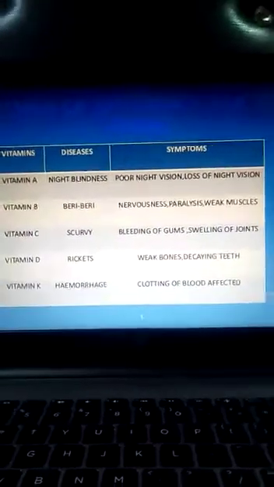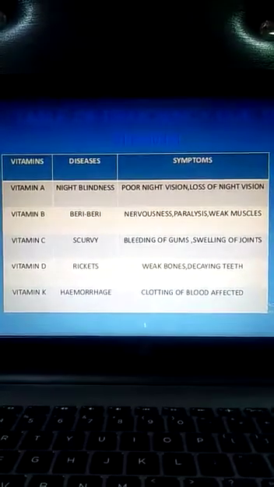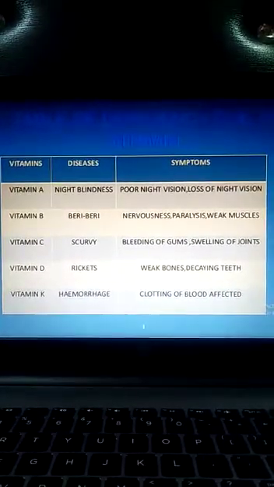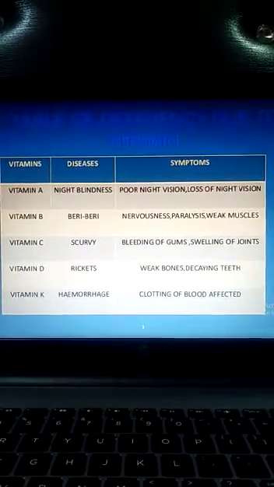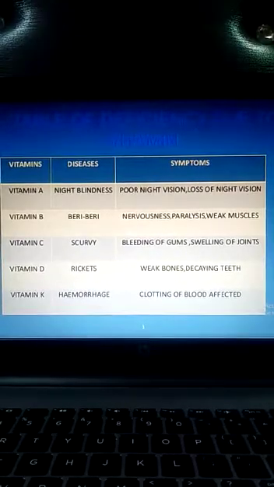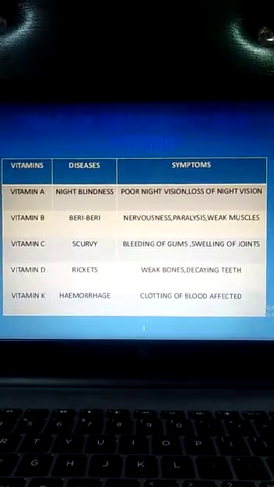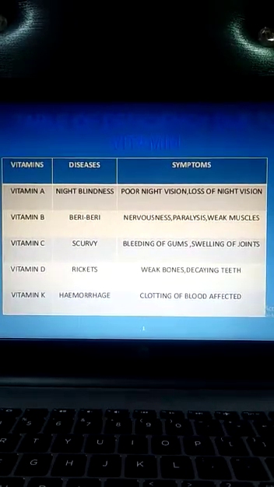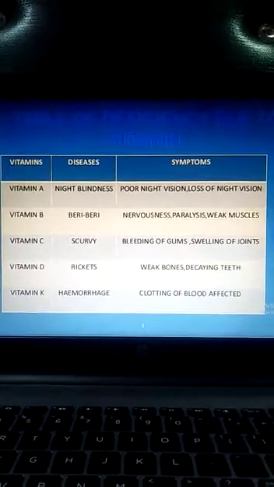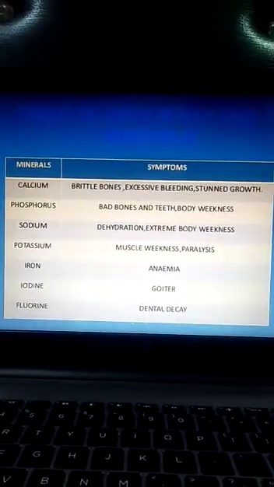Likewise, if we talk of vitamin D, its deficiency causes rickets, and the symptoms of the same disease are weak bones, decaying teeth, soft and bent bones, pain in bones, etc. For vitamin K, the disease caused is hemorrhage, and the symptom of hemorrhage is excessive bleeding from bones.